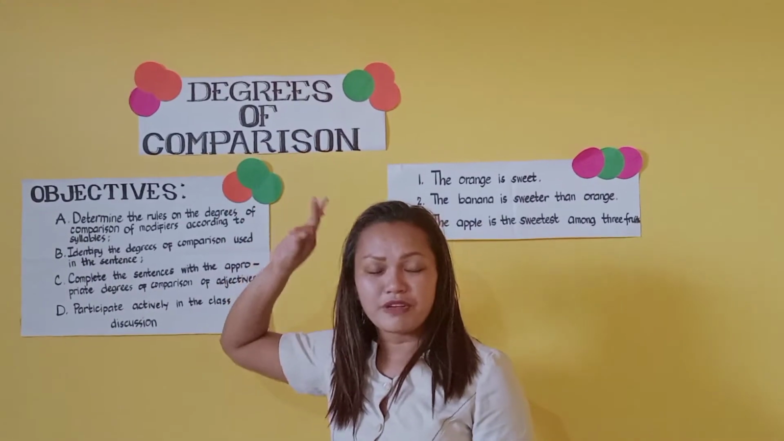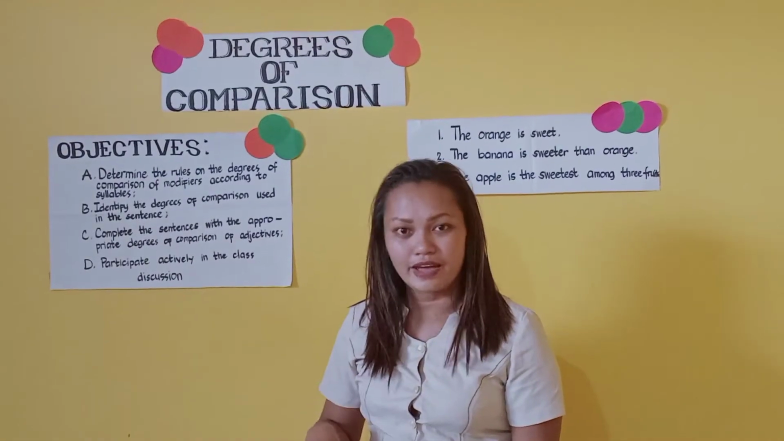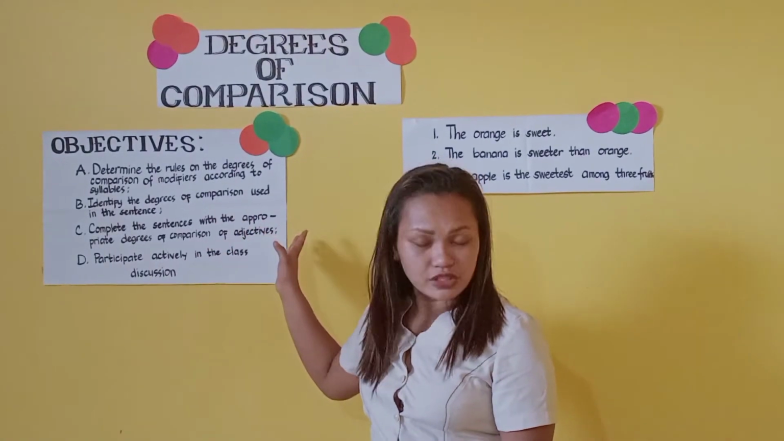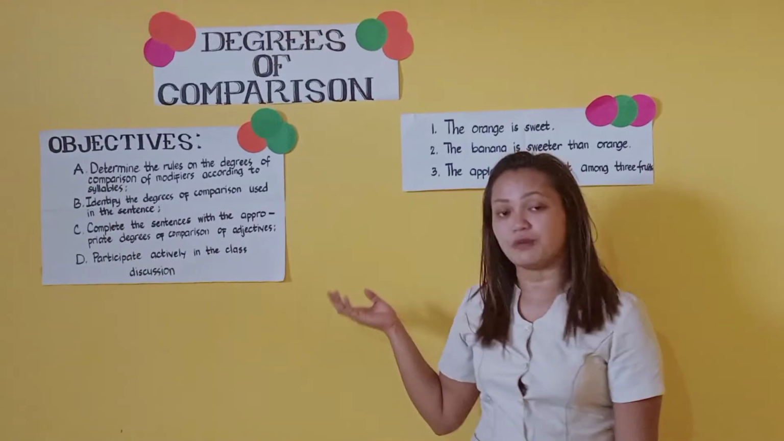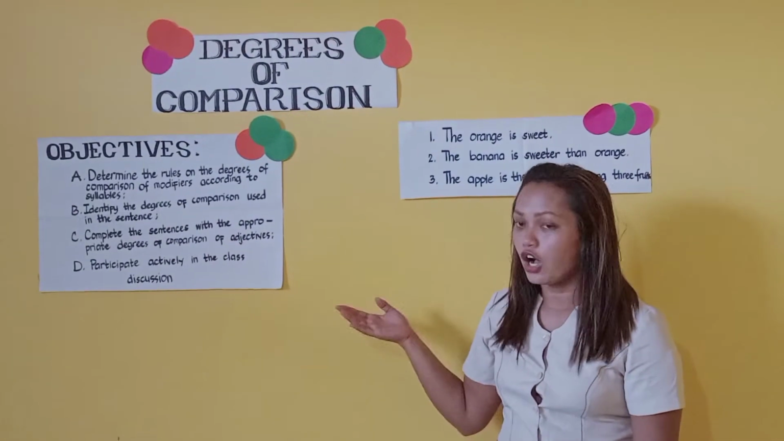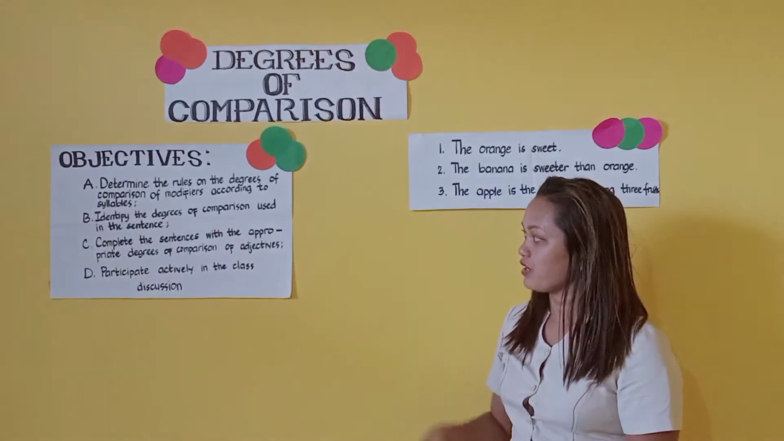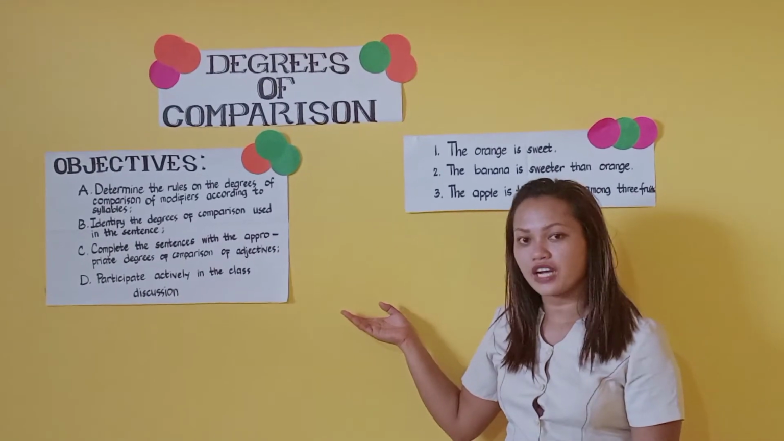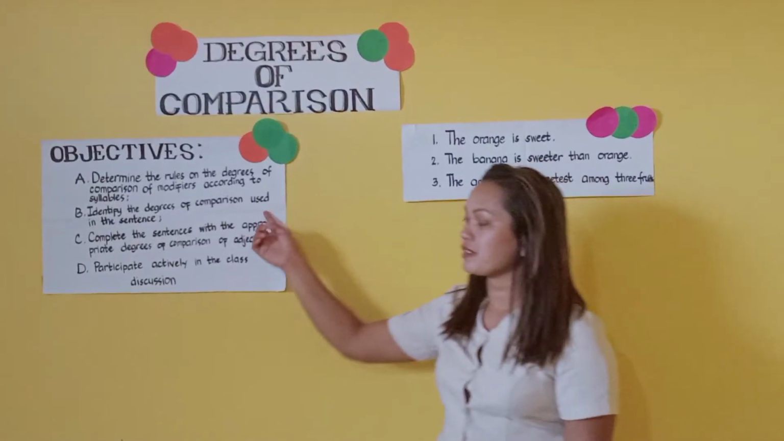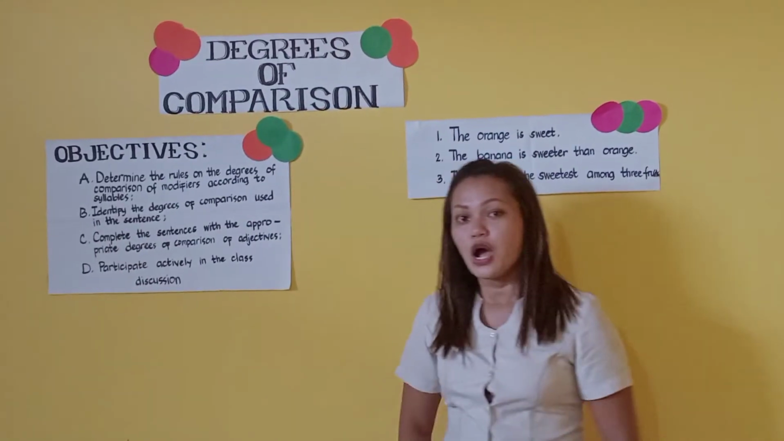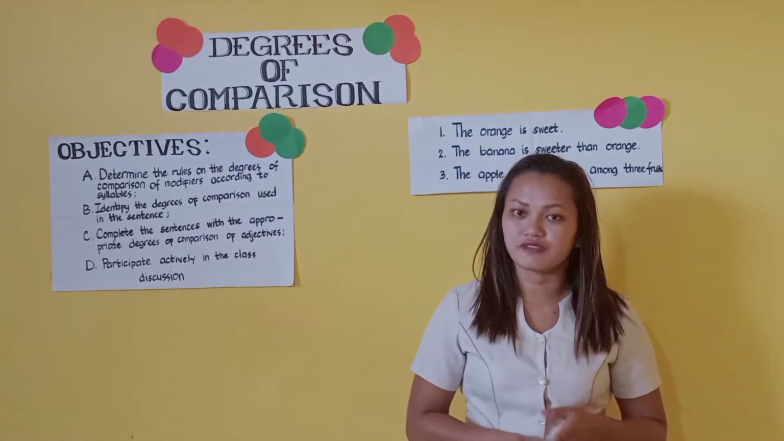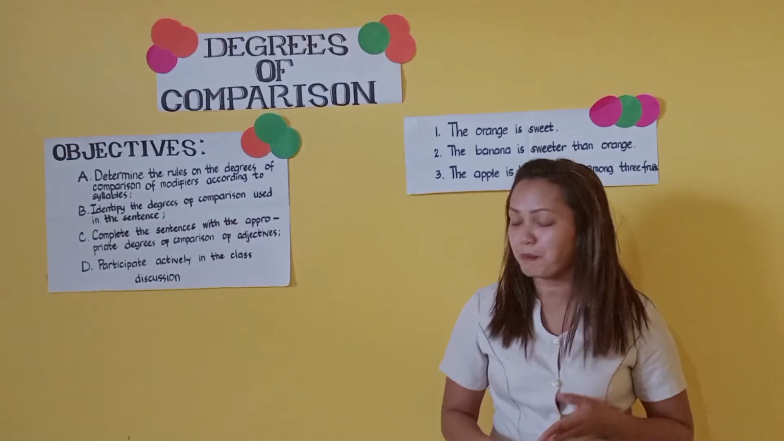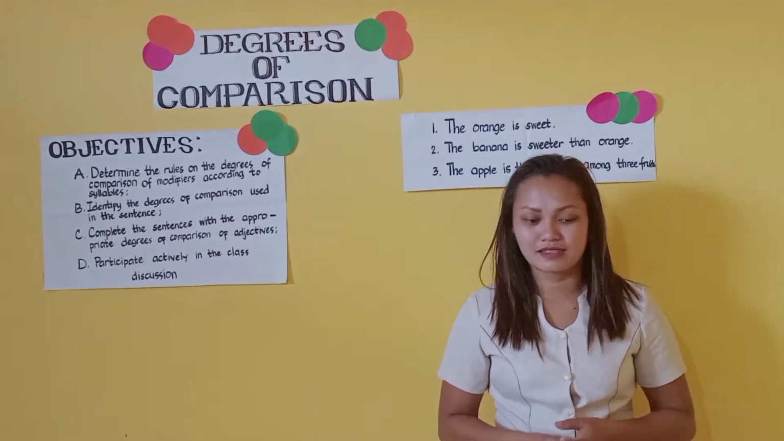Degrees of comparison. Before we go deeper into the topic, let's have first the objectives. First, we are going to determine the rules of the degrees of comparison of modifiers according to syllables. Letter B, we are going to identify the degrees of comparison used in a sentence. Letter C, complete the sentences with appropriate degrees of comparison of adjectives. And the last one, we are going to participate actively in the class discussions.